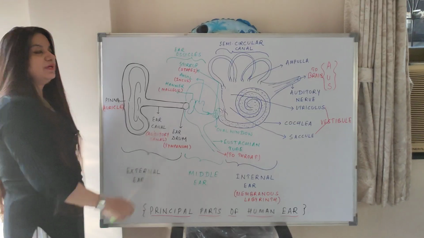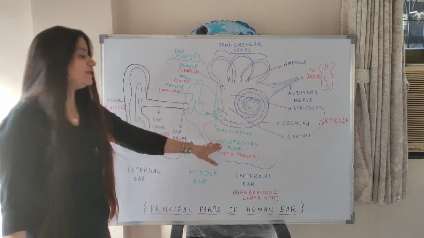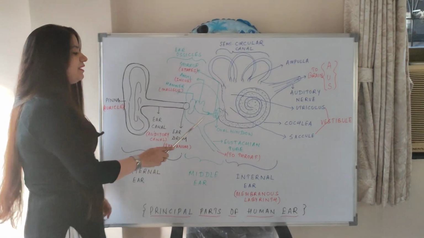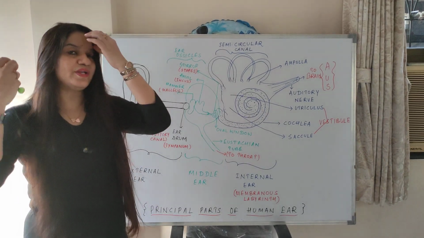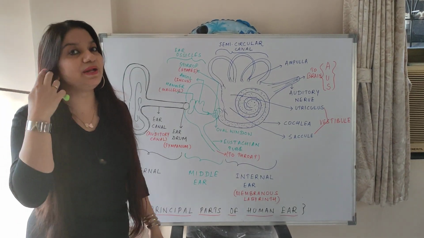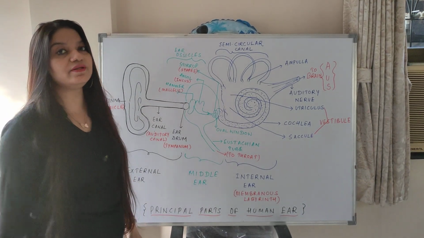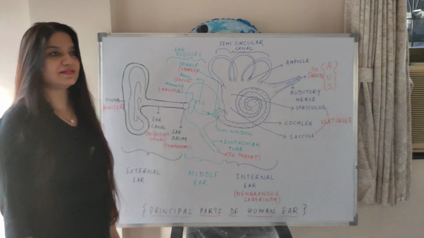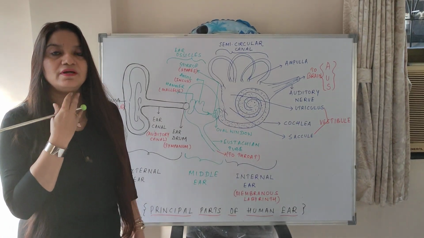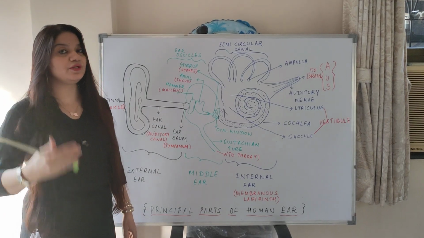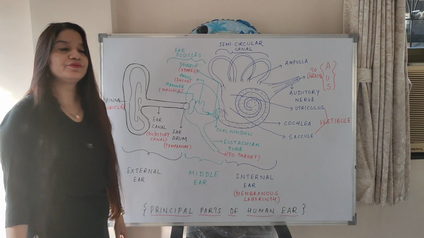There is a tube which is known as the eustachian tube. Eustachian tube is a tube which connects the middle ear to the throat. Basically you must have seen that when you put medicine in the ear, you feel it in the throat. This is a very important give-reasoning question they ask in the exam. They have asked many times, why do we feel the sensation of the medicine in the throat when you put it into the ear? Because of this tube which connects the middle ear to the throat.